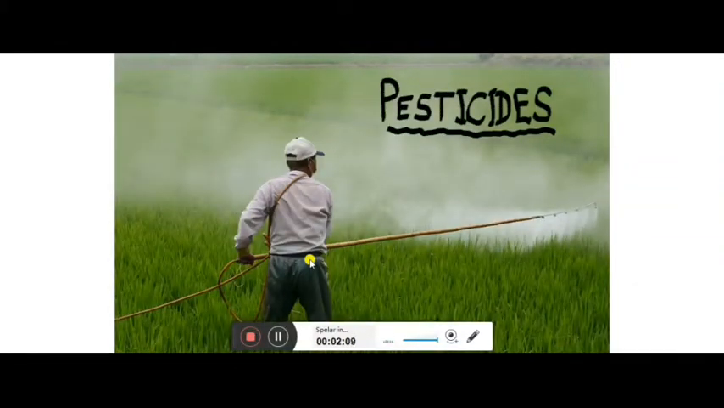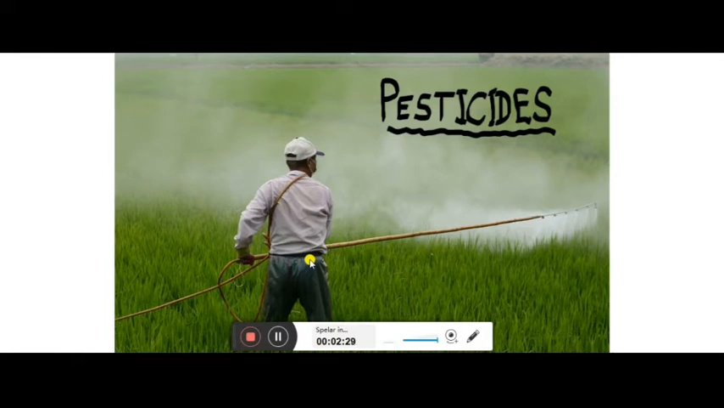Next are the pesticides and the fertilizers. Pesticides are chemical substances which are used to take action against pests like rats, insects and fungi. Basically, these pesticides are there to kill the pests and to protect the crop.